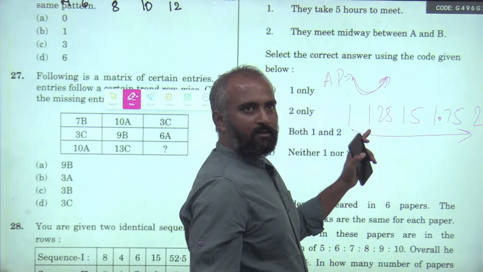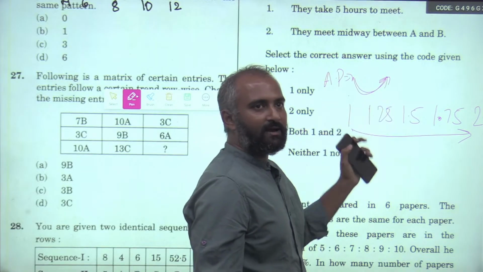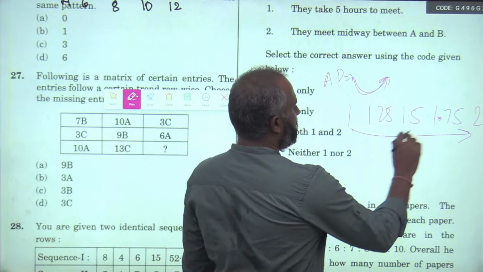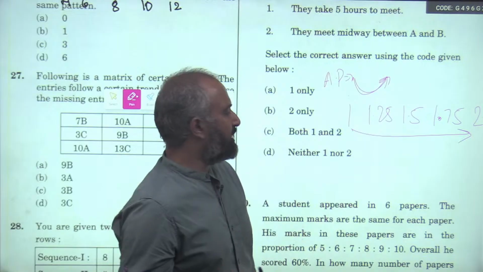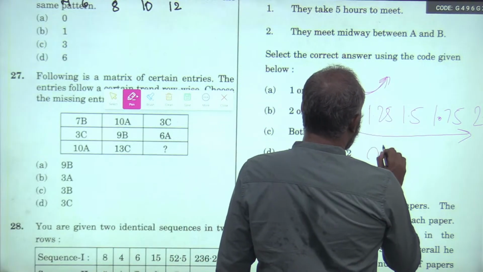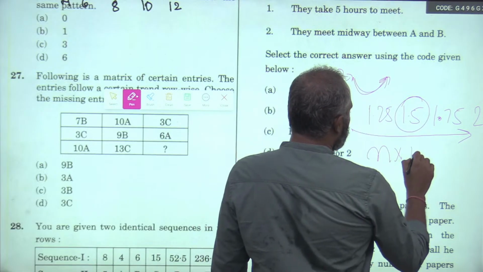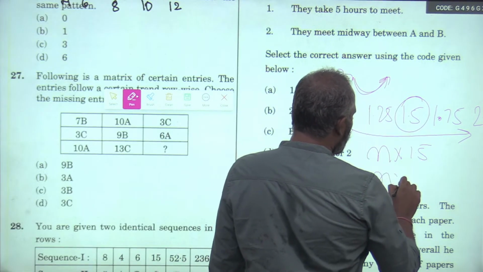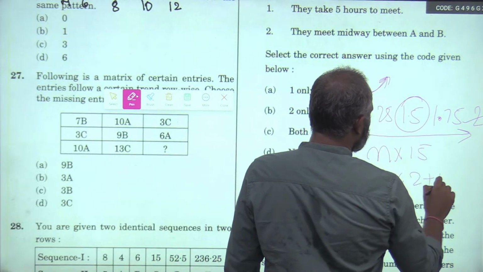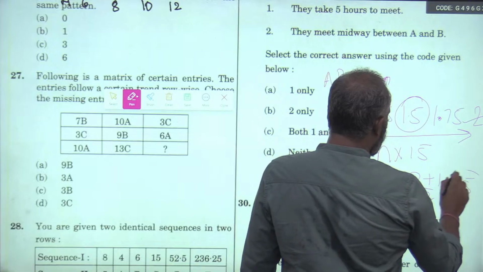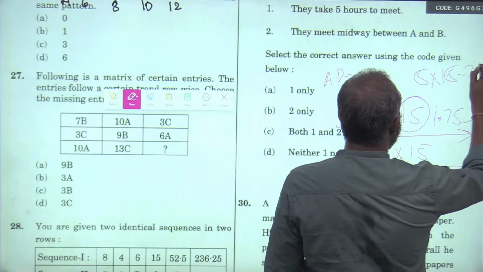If this process is mental, you see how much time we have saved compared to the vanilla type. What is the average of an AP, or what is the sum of an AP? I told you it is nothing but number of terms into the middle term, which is 1.5, or number of terms into first term plus last term by 2, 2 plus 1 by 2, which is 1.5. How many terms are there? 5 terms. 5 terms into 1.5, it is 7.5.